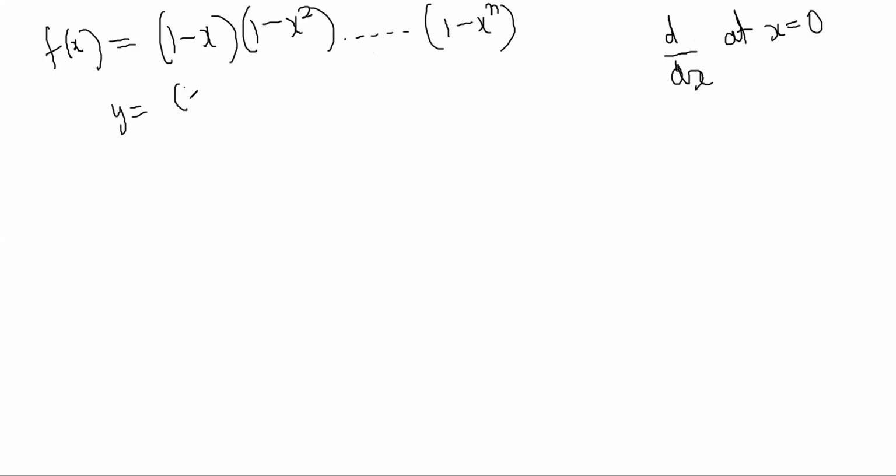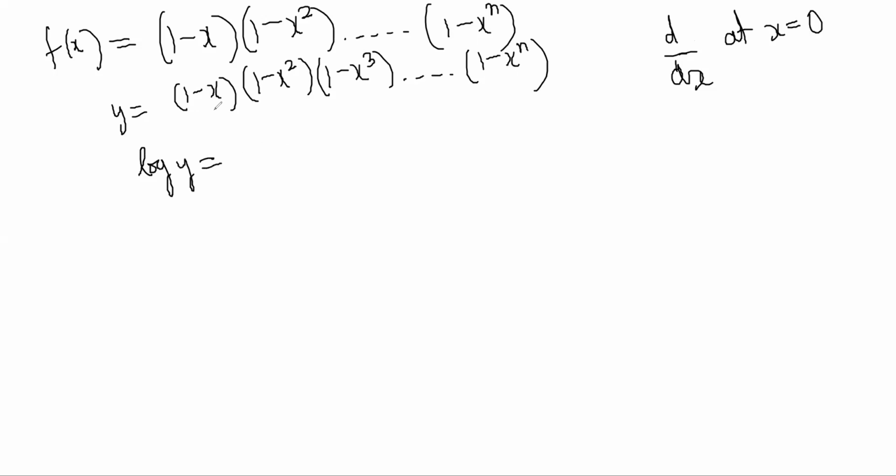So y is equal to (1 - x)(1 - x²)(1 - x³). So many products are there. So the standard thing to think of when you see so many products is take log. Log y is log of this whole thing. Log of the whole thing can be split into several parts, because of the product rule for logs.